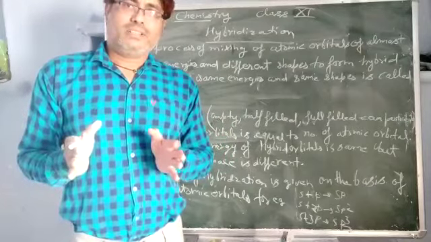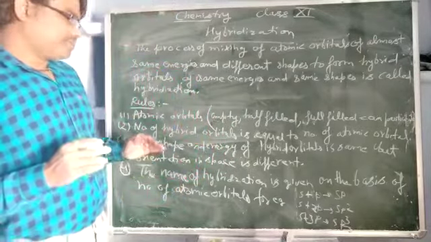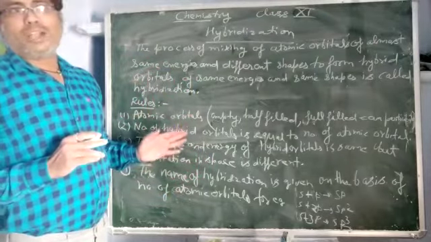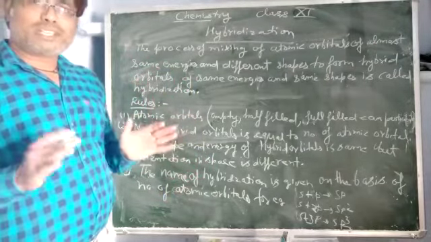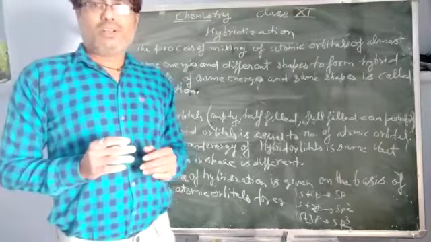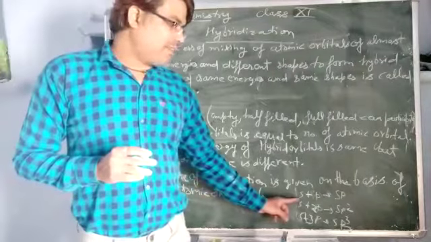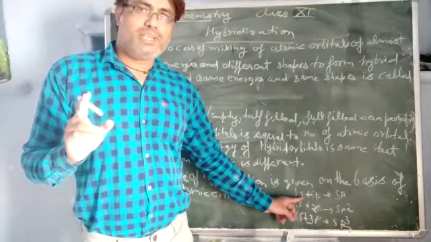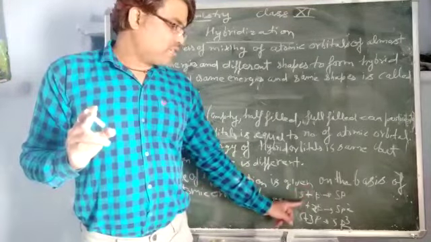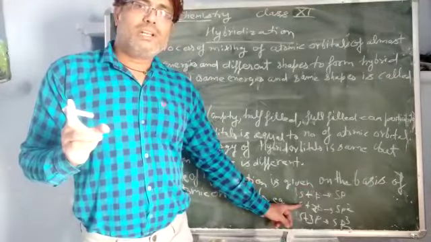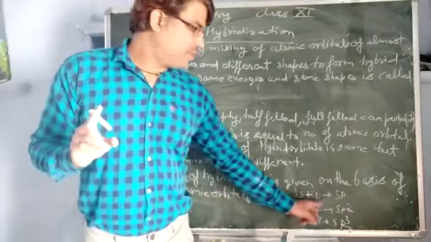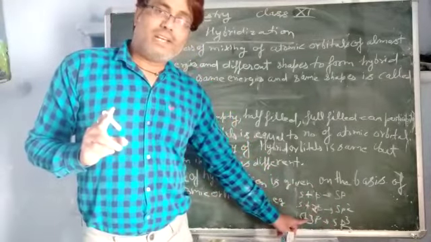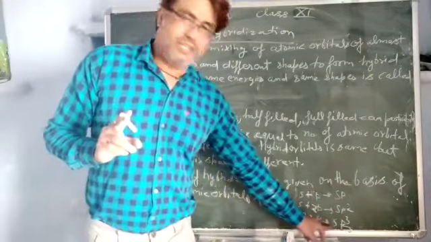Now next point, the name of hybridization is given on the basis of the atomic orbitals which mix with each other to form hybrid orbitals. For example, if one s orbital combines with one p orbital, then the type of hybridization is called sp hybridization. When one s orbital combines with two p orbitals, it is called sp2 hybridization. And when one s orbital combines with three p orbitals, it is called sp3.